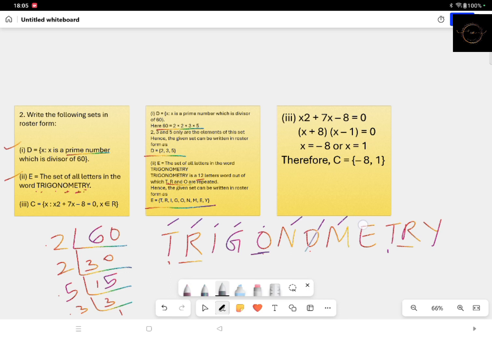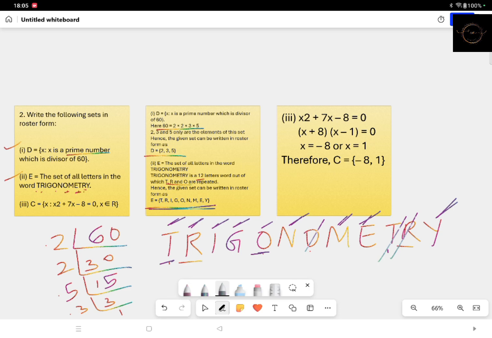M, E, T, again this will get omitted because there is already one T. R, you have already written, so omit this, then Y. So now check with the answer. Trigonmey. Okay, so that's why the answer is like this.